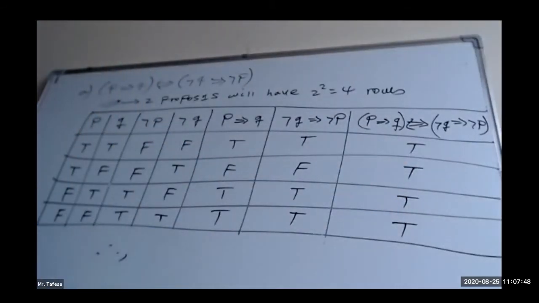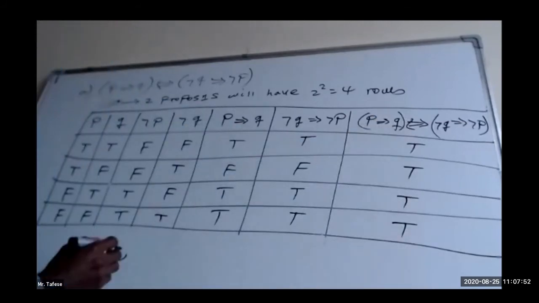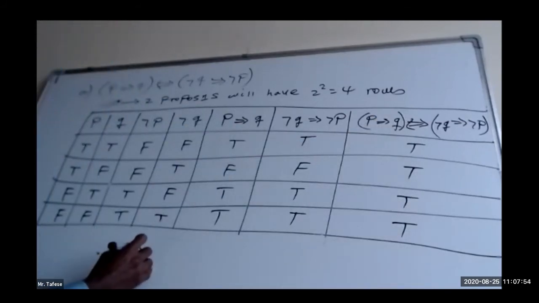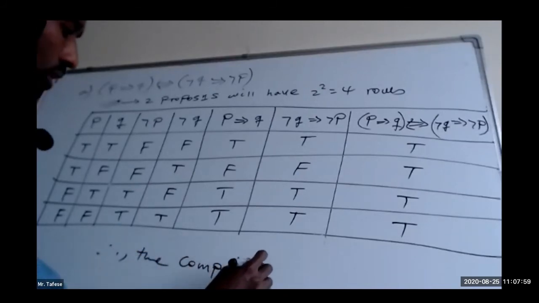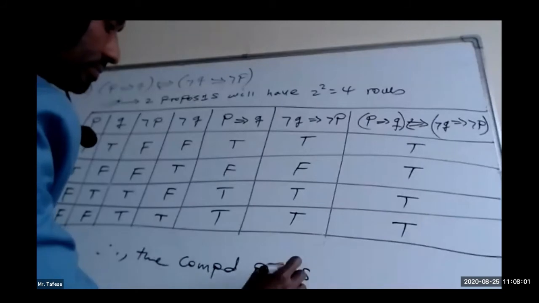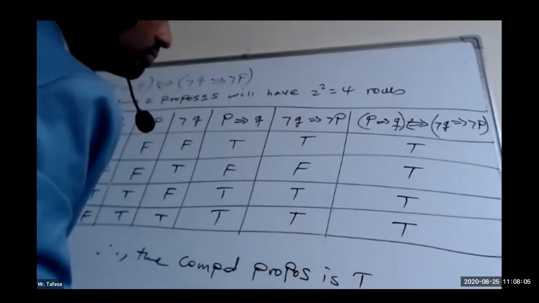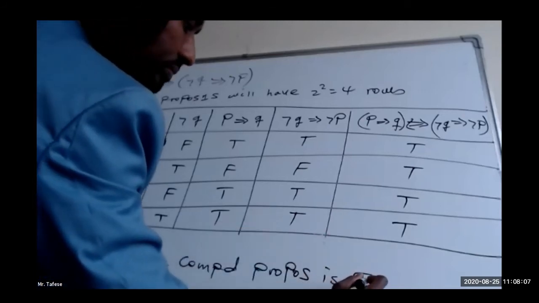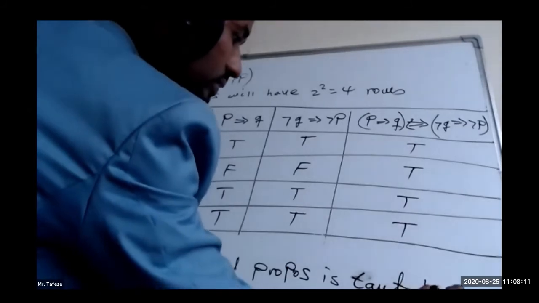Therefore, for each assignment we have got true, so the compound proposition is concluded to be true. Therefore, it is a tautology.